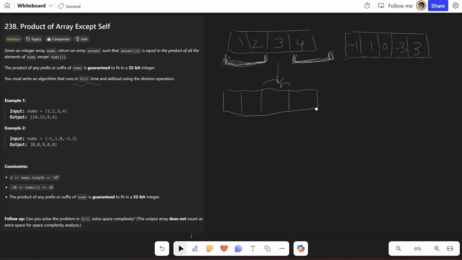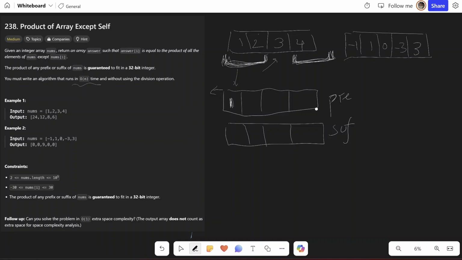Yes, so what we can do is create a prefix and suffix array. So let's say this is the prefix array and we have another array called suffix array. That will also be of the same size. And what we can do is store the product of the numbers before a particular index in the prefix array and after that particular number in the suffix array. So what we do is, for 1, just store 1 here because there are no numbers on the left of 1.